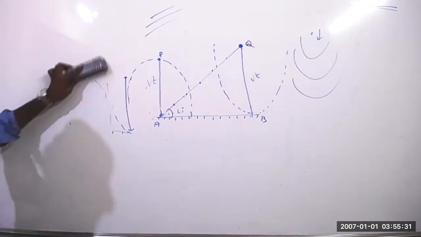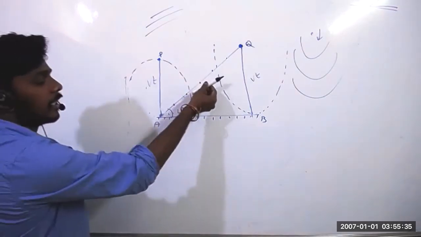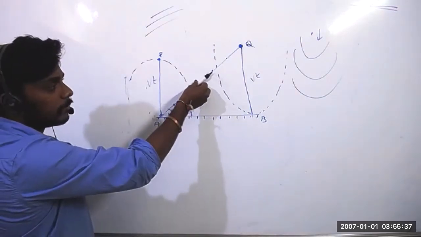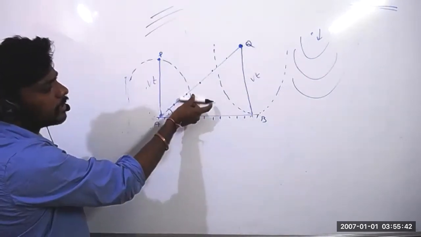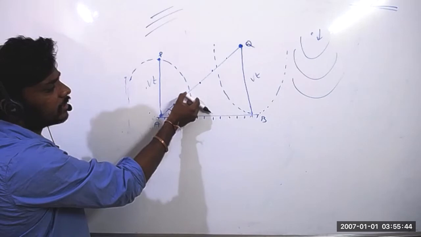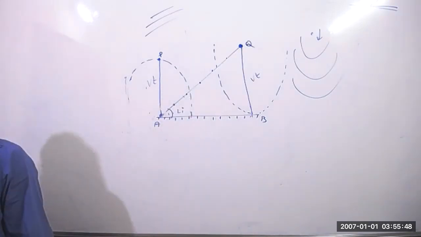Planar wave, how can you not understand? I showed the example with the marker also. Once it touches here, it will go back. How much distance will this end travel in this direction? Same, this end also will travel the same distance in the backward direction, right?